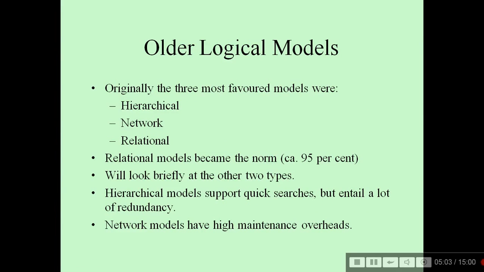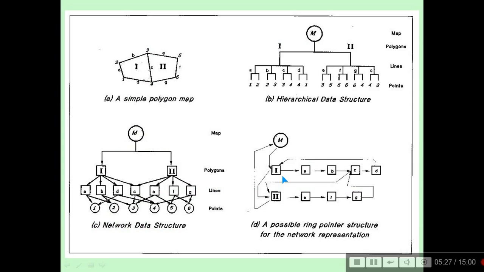There were certain older logical models like hierarchical, network, and relational. The relational model became the norm, with about 95% use, that is, we have RDBMS now, the relational database model. We'll see these two types. The hierarchical model supports quick searches but has a lot of redundancy in it, and the network model has high maintenance overhead. See a simple map. Hierarchical means in the form of hierarchy, 1 then 2 siblings then 4, this kind of arrangement. In a network all are interconnected. See the hierarchy also and interconnected also, and network representation like this.